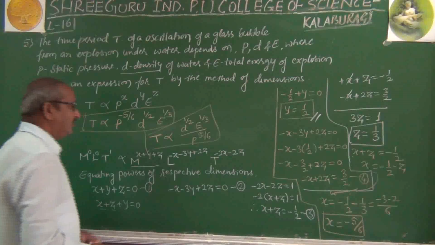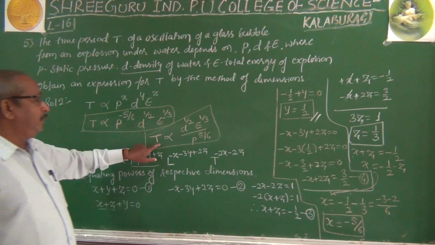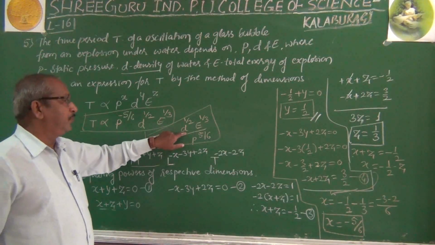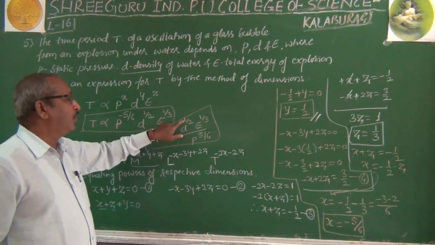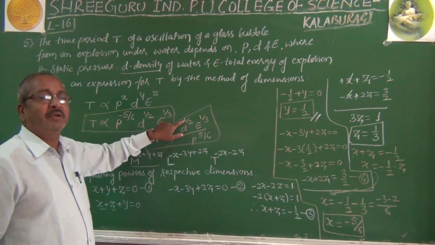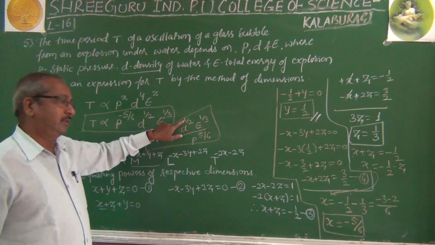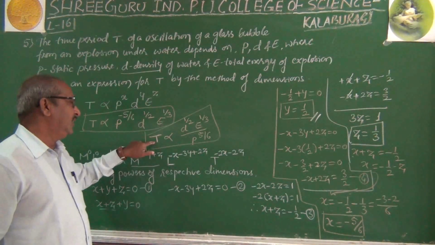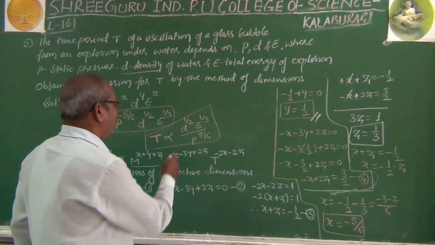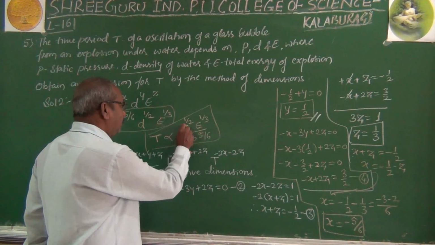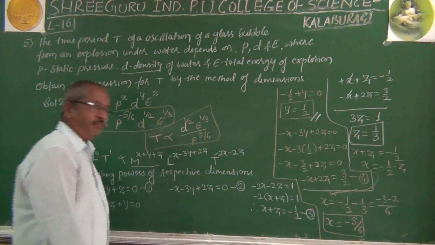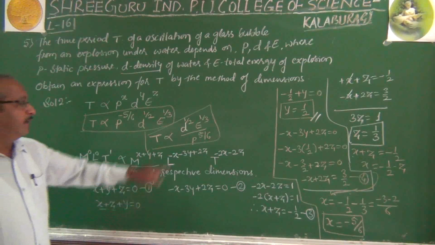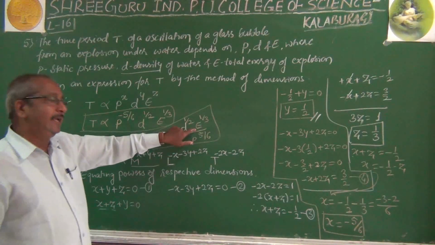So hence the time period is directly proportional to d to the power 1 by 2. Power 1 by 2 is nothing but the square root. Therefore t is directly proportional to d to the power 1 by 2, meaning square root of d, and this one is the cube root of e.